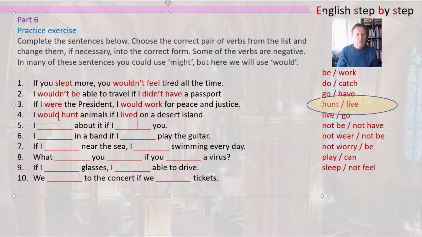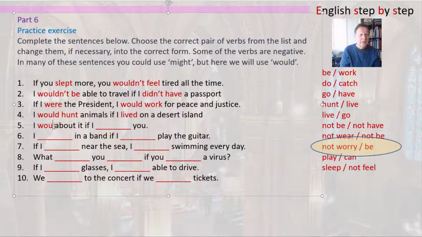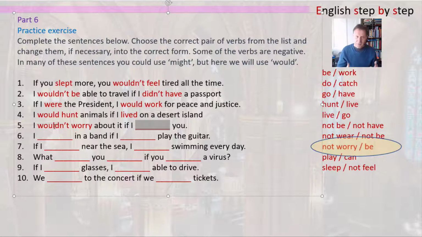Now the next one is I and you. So in this case we can see the structure needs the verb to be. Now here we can look down the list and find not worry and be. So the first part is negative, so it's I wouldn't worry about it. I wouldn't worry about it if I, and remember this is irregular, if I were you. I wouldn't worry about it if I were you.